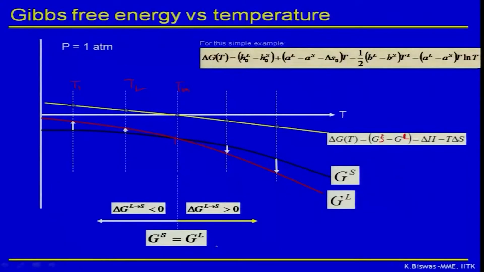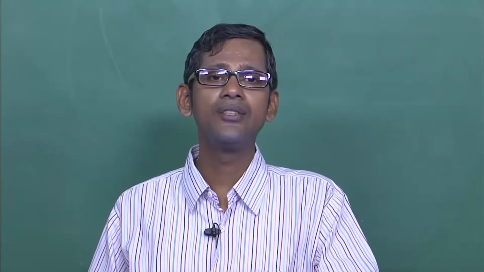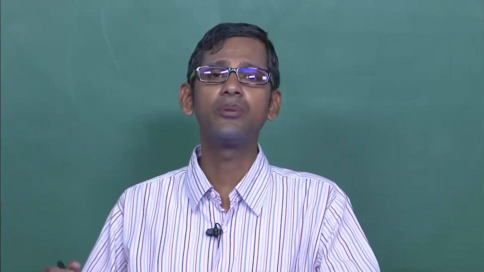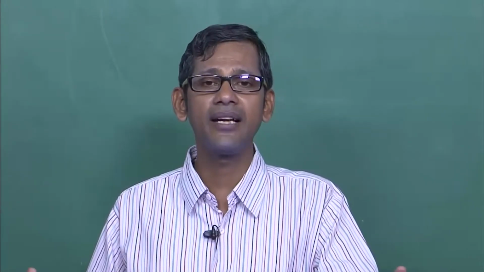So this is how we can calculate. Let us explain this in a detailed manner. What you can understand very clearly is that above the melting temperature, because delta G is positive, solid will never be stable. Correct? There is no driving force available for the liquid to transform into solid. On the other hand, below the melting temperature, it is less than 0. That means you have a finite force, finite energy available.